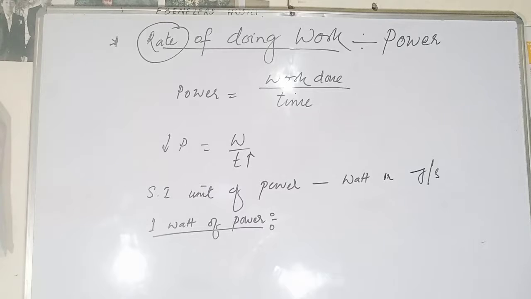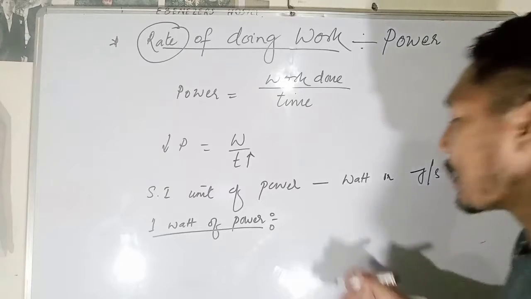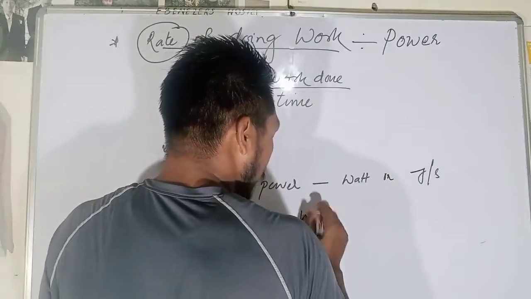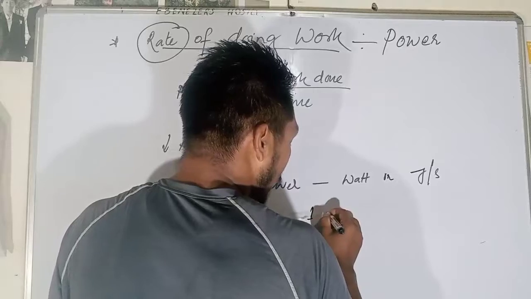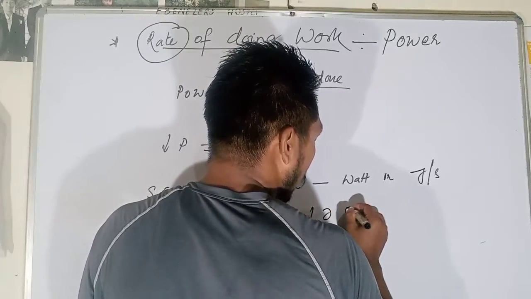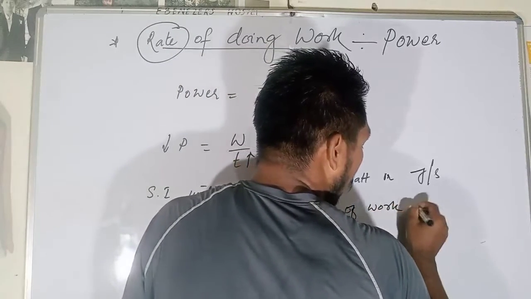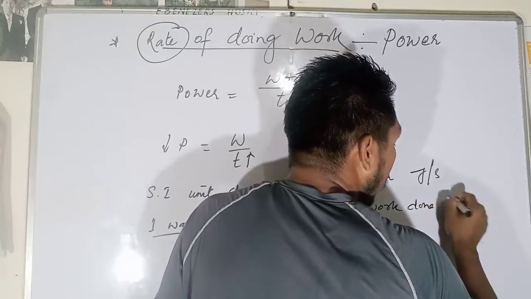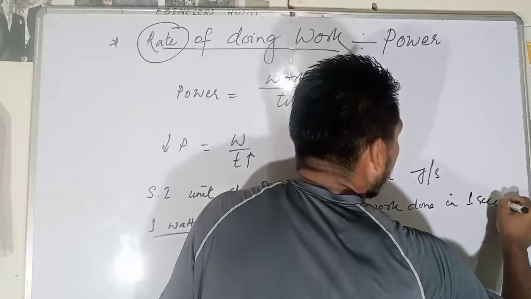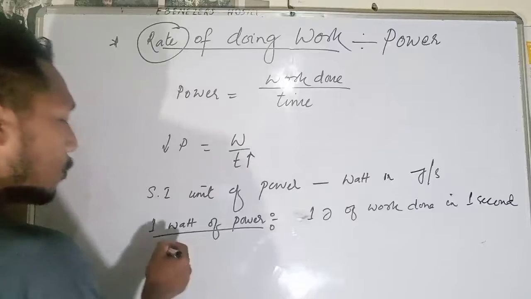That means 1 joule of work done in 1 second is known as 1 watt of power.